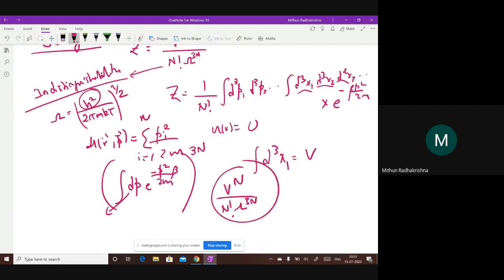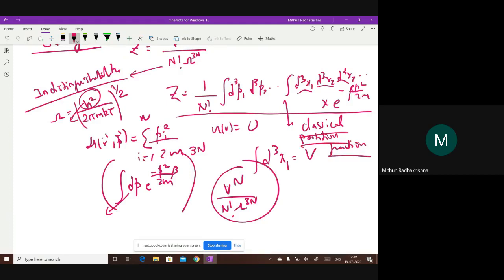Even if you forget writing this h, that's fine, right? So that is only coming from the quantum aspect. This is the classical partition function, so remember this.